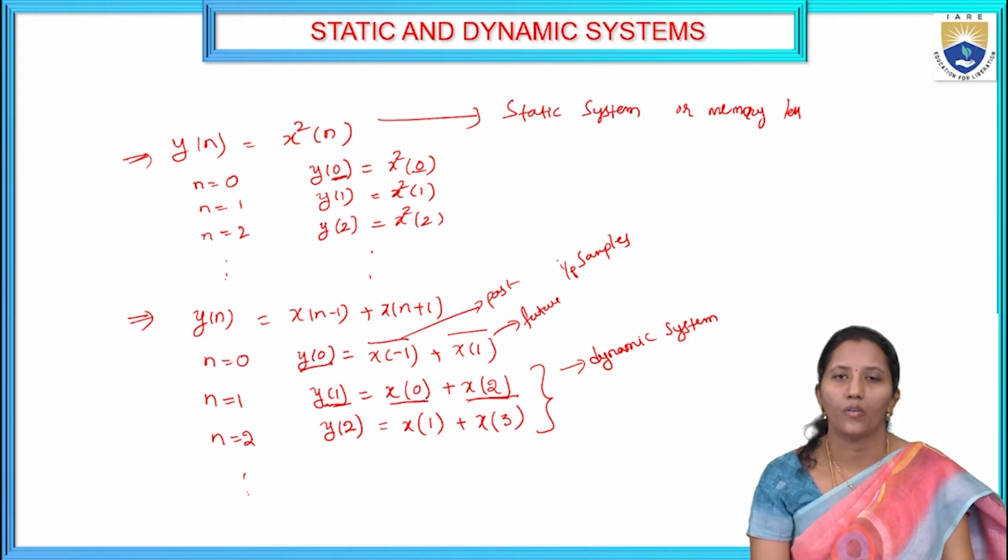Static system: the output at a particular instant of time depends on only the present input at the same instant of time. It will not depend on past or future samples of the input value. Okay, this is called a memoryless system. Whereas in a dynamic system, the output at the particular instant of time depends on the past as well as future input samples. Then this system is called a dynamic system.